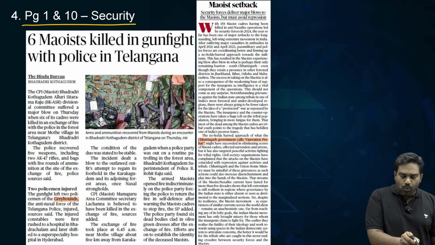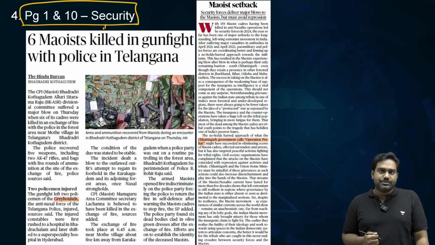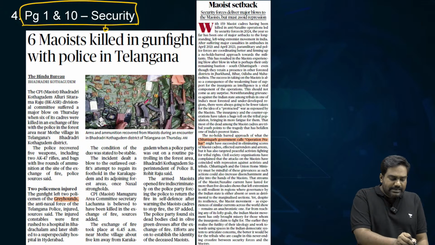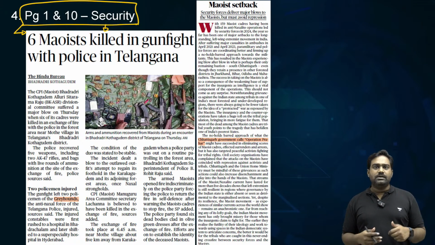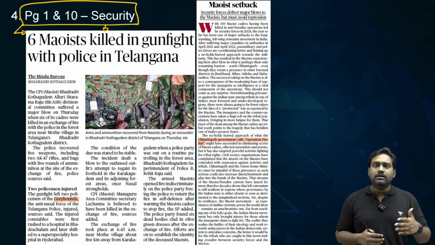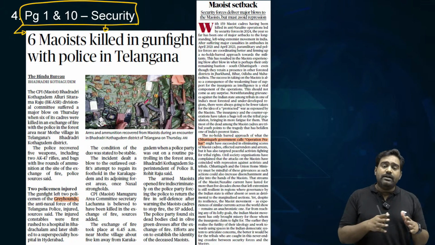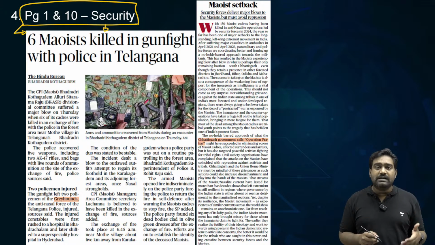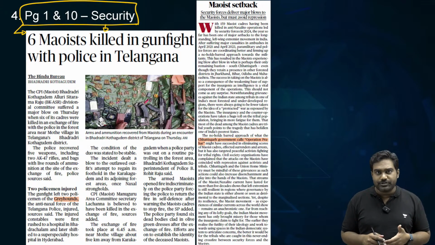On page number 1 and 10, we have two articles related to anti-Naxal operations. Just day before yesterday, we had a detailed discussion on India's approach against Maoism. I discussed in detail the ideology, the history, the spread and evolution of Maoism, and how India has effectively tackled the Naxal threat. We studied how the Naxal threat is on the decline, and in 2024 alone, more than 150 Naxals have been eliminated by our security forces.